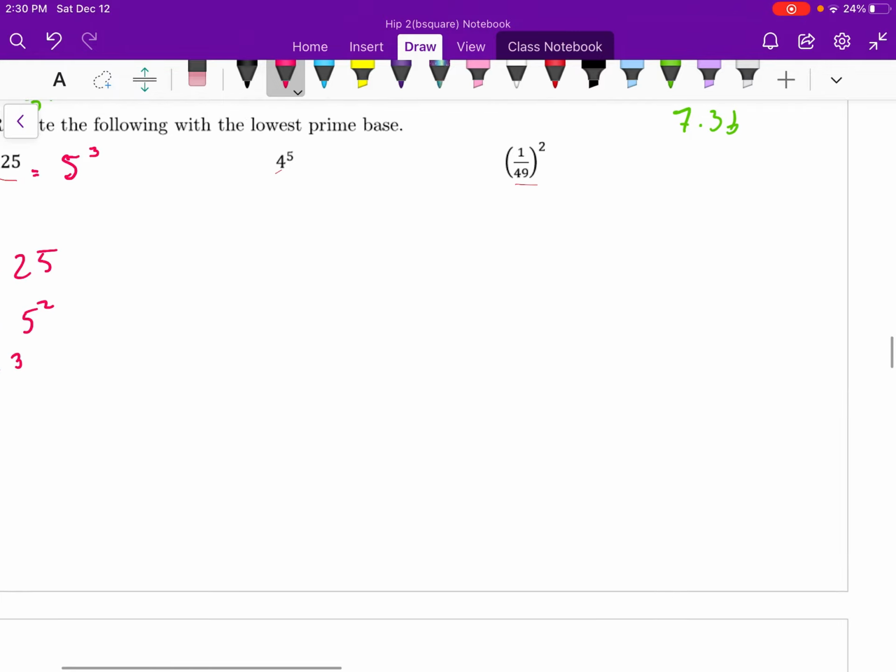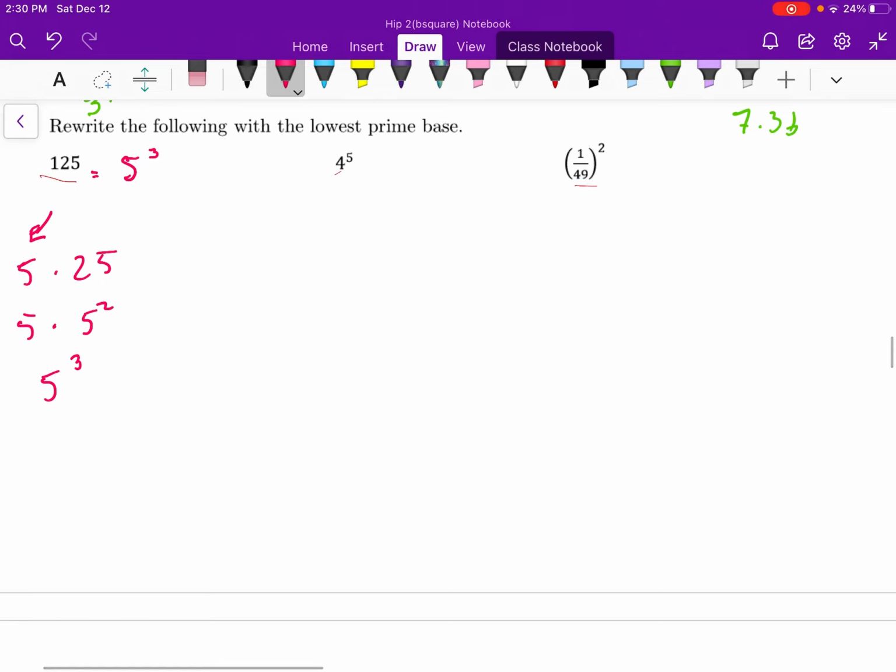Let's move on to the next example. 4 to the power of 5. If we want to reduce 4 to its lowest base, that would be 2 squared. So 2 squared to the power of 5. Now we would use the power of a power rule and simply multiply our exponents, which would give us 2 to the power of 10.